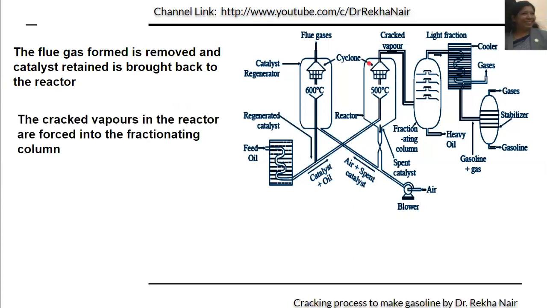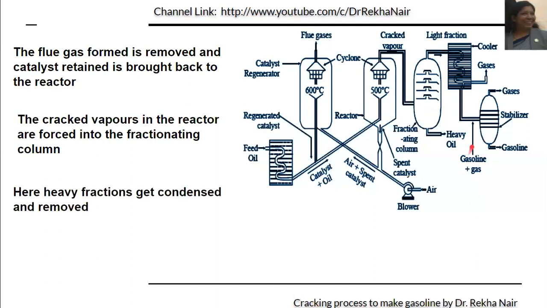Now, so we have two cyclones here. This cyclone, which is present in the catalyst regenerator, is used to remove flue gases, and this cyclone, which is present in the reactor, is used to remove the cracked vapor. So this cracked vapor will be sent into the fractionating column.